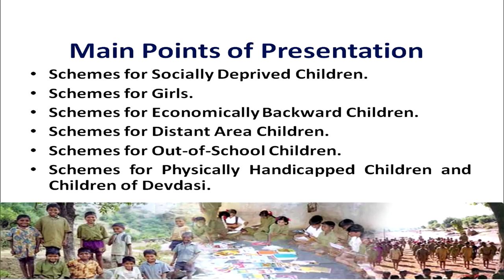And then different welfare programs for out of school children. And in the last, the schemes for physically handicapped children and the children of the Devdasi community. So our main focus will remain on these points which you can see on the screen.